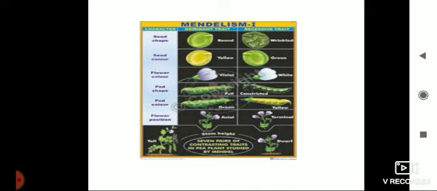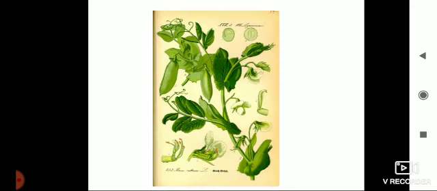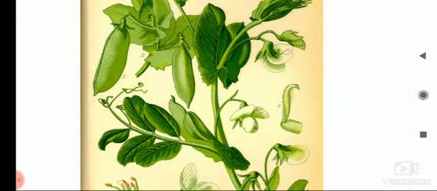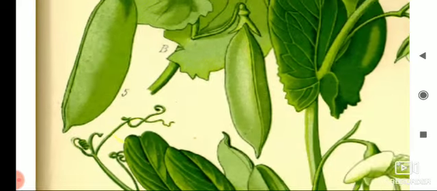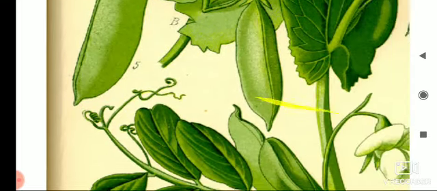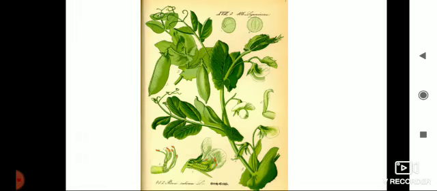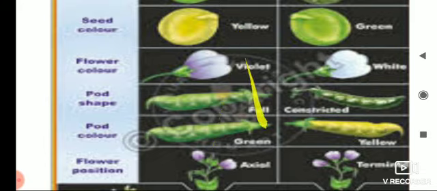Now Mendel, I told you that he chose the pea plant. You must have seen the pea plant. Pea plant is an annual plant and it has 7 pairs of contrasting characters. You can see this is the pod, then you can see these are the flowers. So this pea plant or sweet pea plant, it is an annual plant. Hybridization technique is simple, it is easily available. So Mendel chose the pea plant for his experiments. Now which are the 7 pairs of contrasting characters?